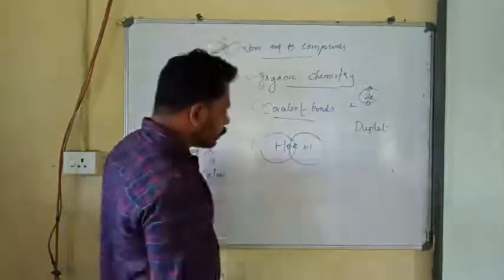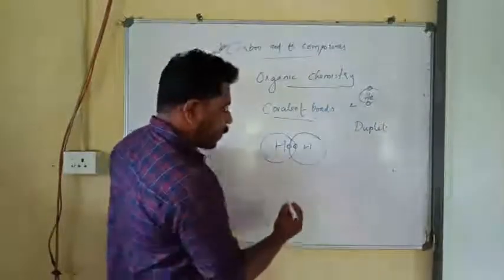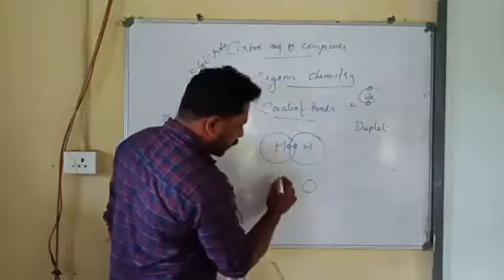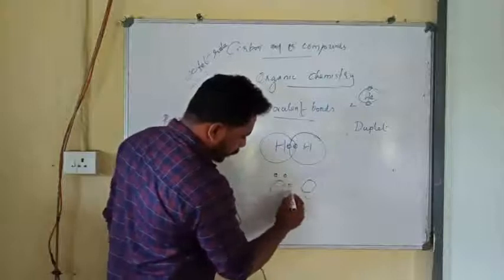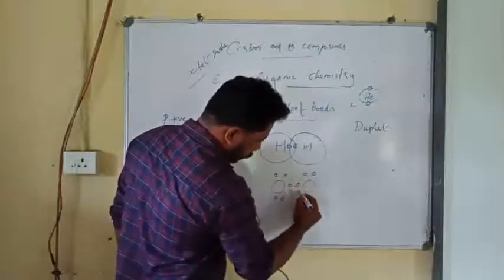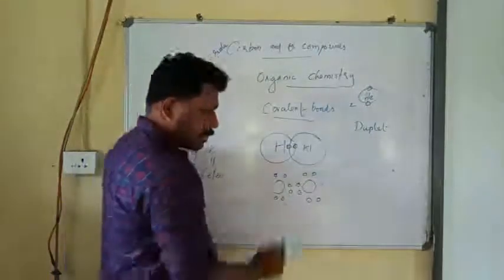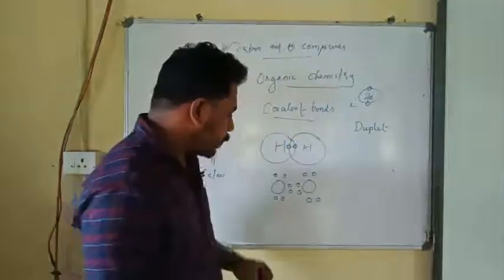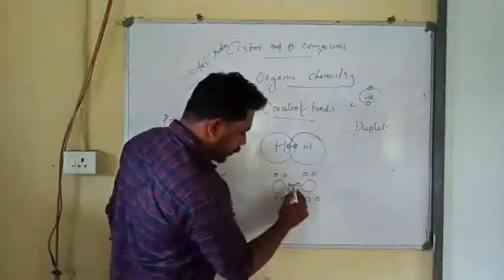Let me tell you another example: oxygen. How many electrons are there around oxygen? We know that the outermost shell consists of 6 electrons, right? With 6 electrons, an oxygen atom cannot be stable. So both oxygen atoms will share 2 electrons between each other.